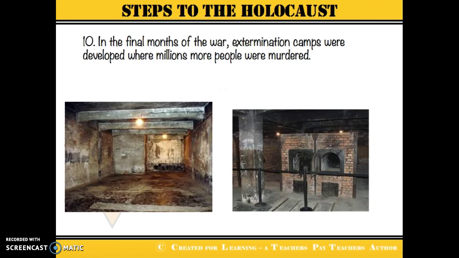Eventually, during the final months of the war, extermination camps were developed where millions more people were murdered. Here's a couple pictures of gas chambers that were built in the concentration camps. The doors were often marked with the word shower. They would pack as many people into these rooms as possible, and instead of water coming out of the pipes, it was poisonous gas, and it would kill every single person in the chamber. So this is a gas chamber, and over here the second picture is of ovens that were used to cremate the bodies after they were gassed and killed in the chamber.